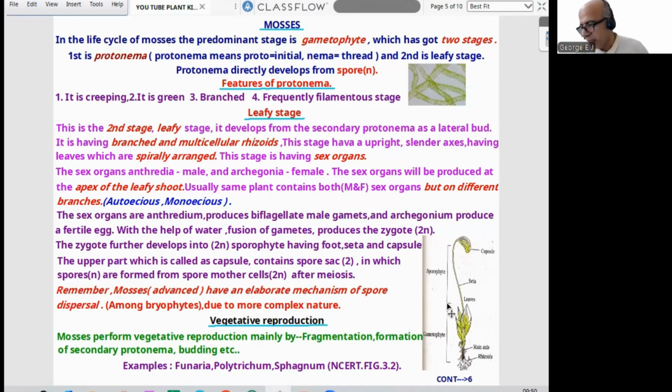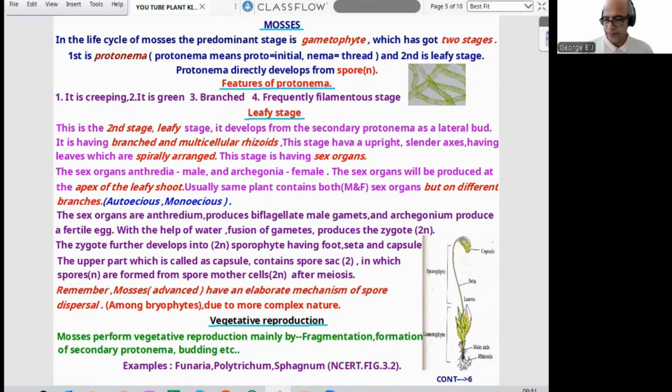This diagram is important for labeling questions. The upper part, which is called the capsule, contains the spore sac, in which spores are formed from spore mother cells after meiosis. Remember, mosses have an elaborate mechanism of spore dispersion because mosses are the most advanced among bryophytes due to their more complex nature. This is a typical sporophyte depending on the gametophyte. The sporophyte depends on the gametophyte in bryophytes.